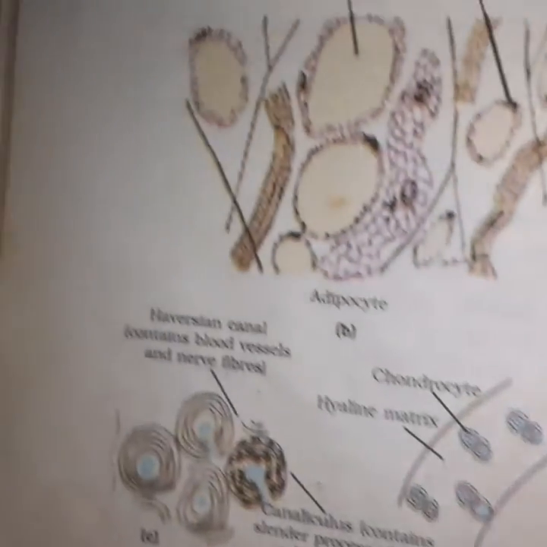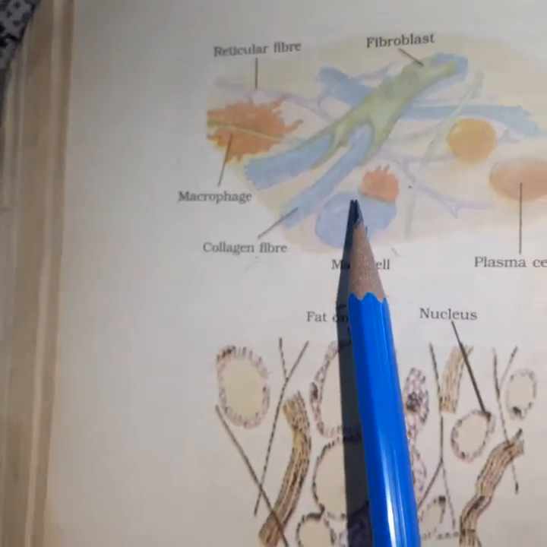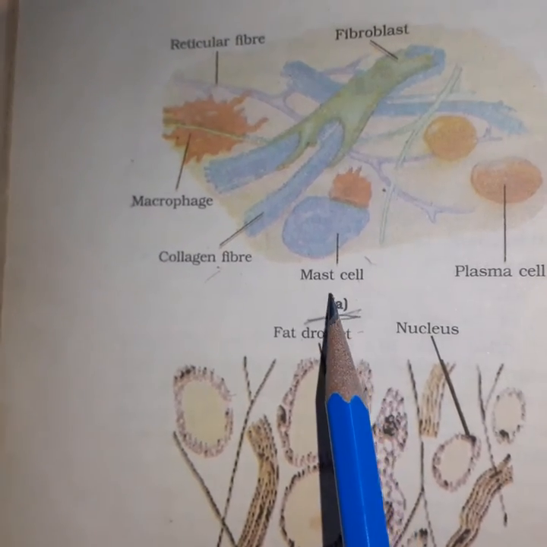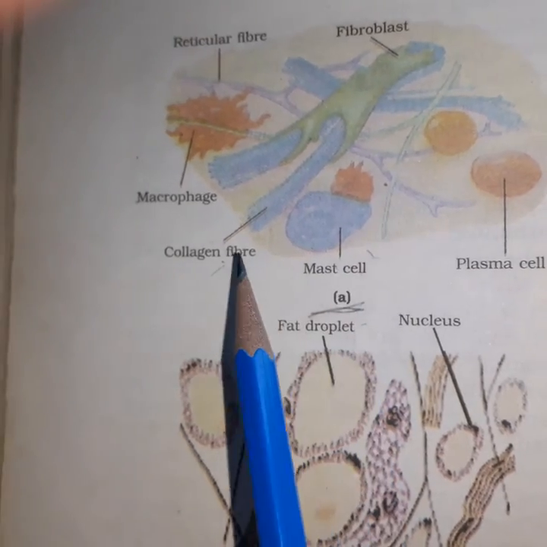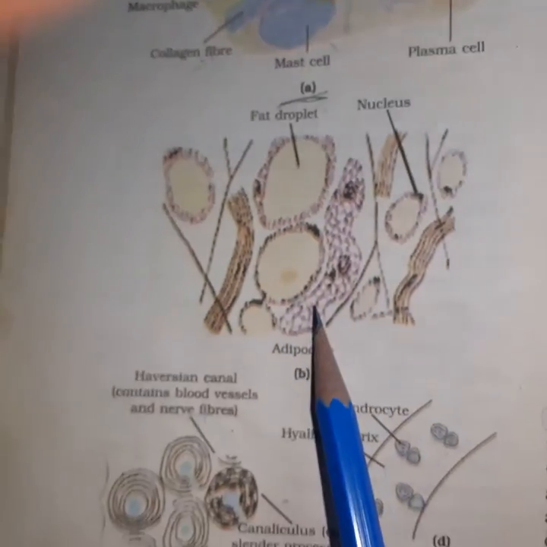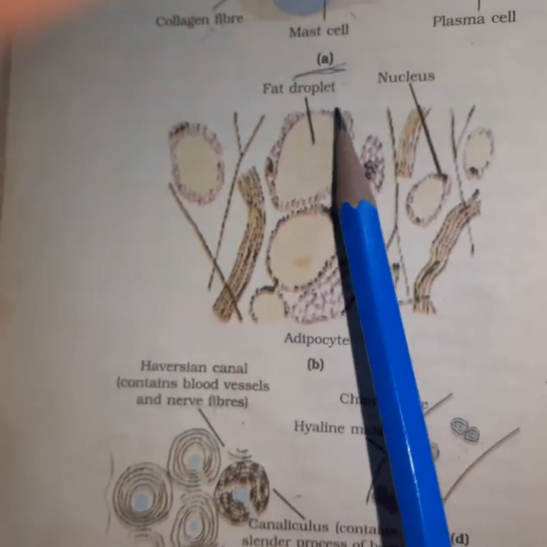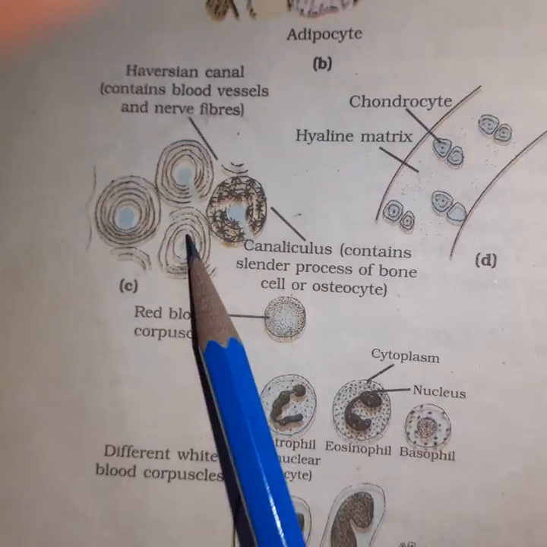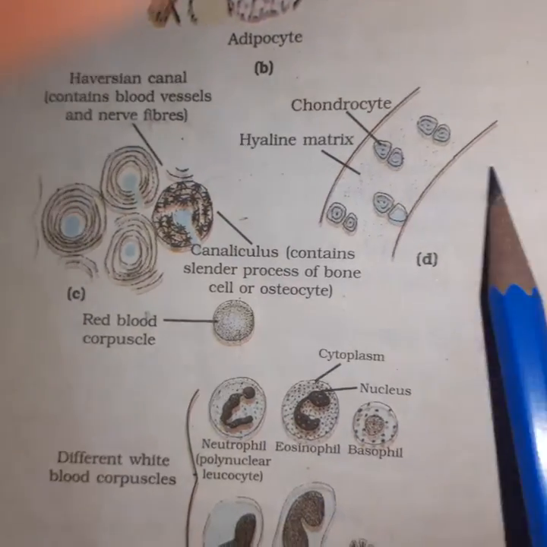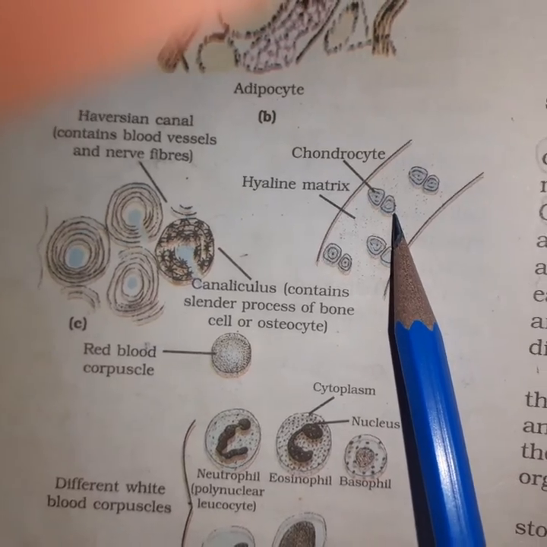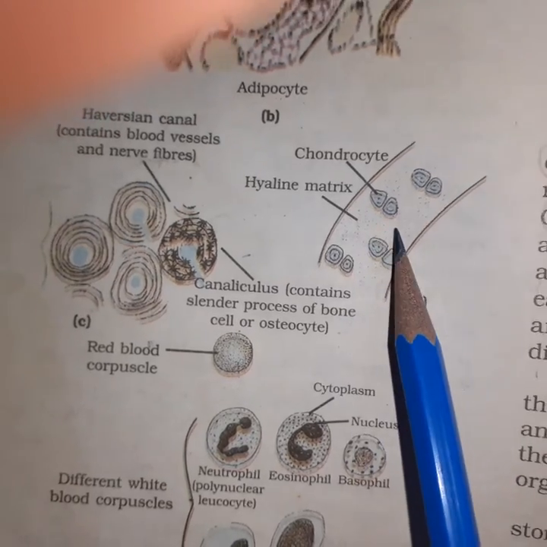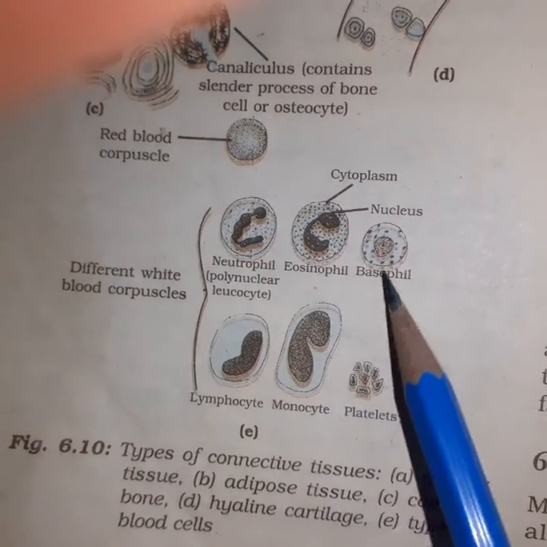Now just let us have a view on the figures. So the first one you are able to see is the figure of your areolar tissue. Okay, so that is nothing but which will contain water, mast cells, collagen fibers, plasma cells, fibroblast and reticular fiber. Similarly, adipose tissue contains adipocytes filled with fat. This is your bone cell. Okay, in a concentric manner they are arranged with the Haversian canal, and then this is a cartilage tissue which contains cells in sets of 3 or 4 like that, loosely arranged in the matrix. Coming to this, these are the components of blood.